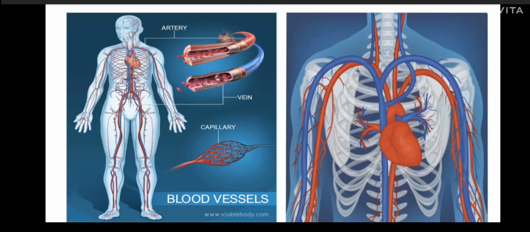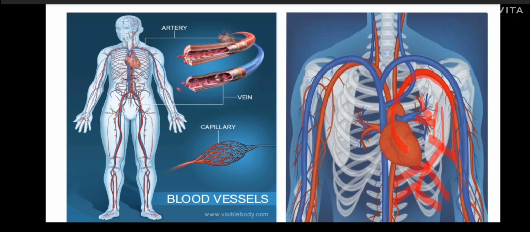Arteries means, I said, they are red colored blood vessels, okay, which are depicted as red color. Further, these arteries will again branch into different blood vessels, and they are called as what?